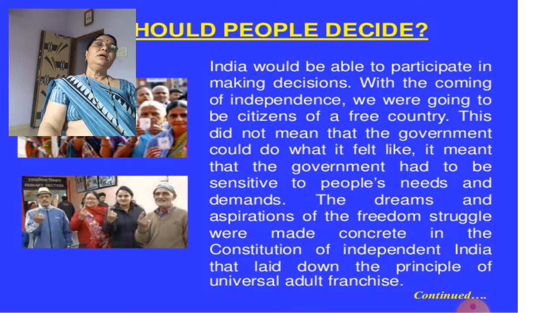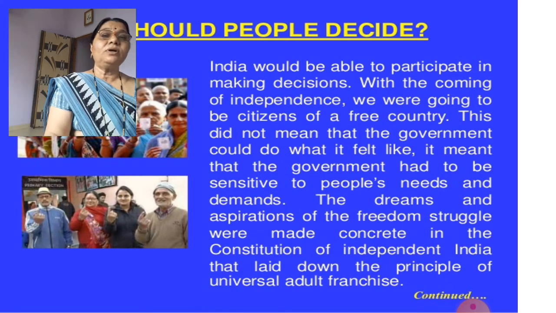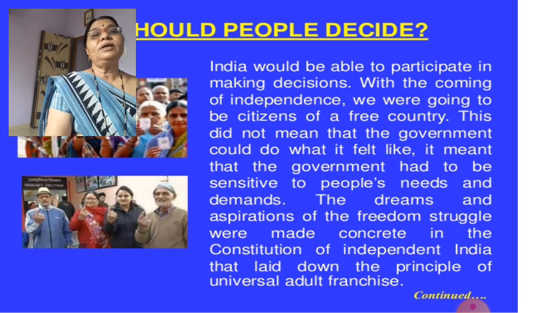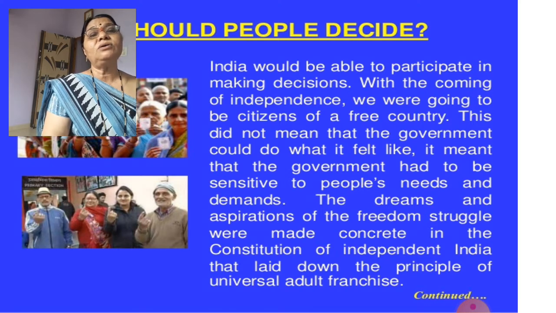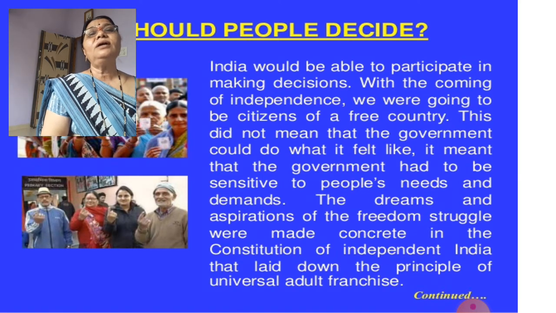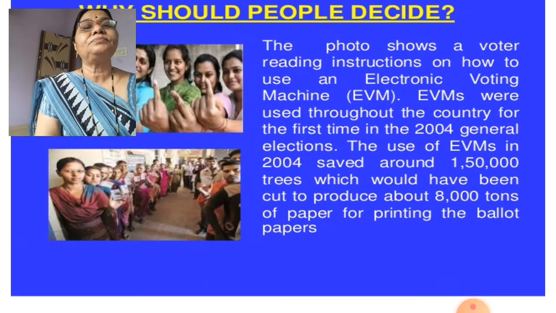our Constitution. In a democracy, if any democratic country is there, the Constitution is very much essential. Without the Constitution, the country could not be developed. So whenever the Constitution was written, they kept all the things in mind, and then only could people enjoy the right to vote. Got it? And it is coming under universal adult franchise.